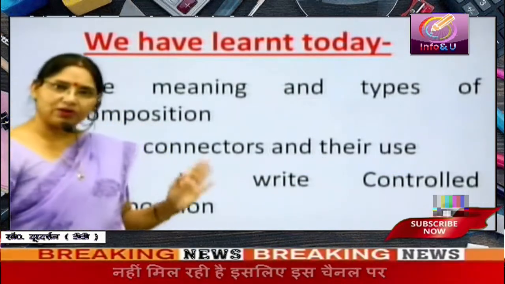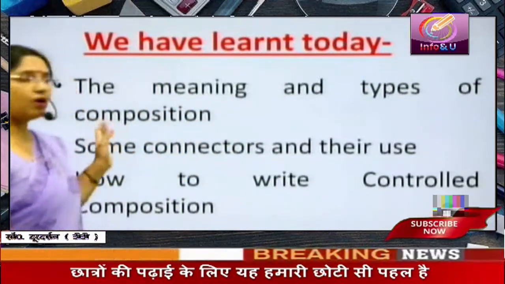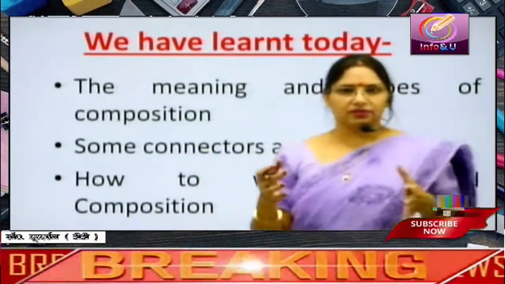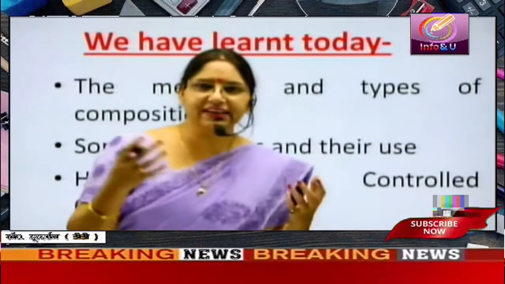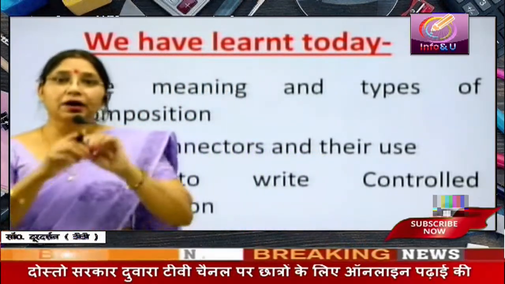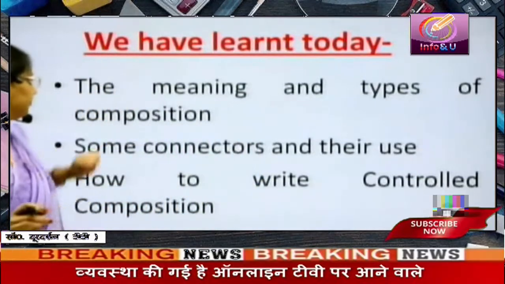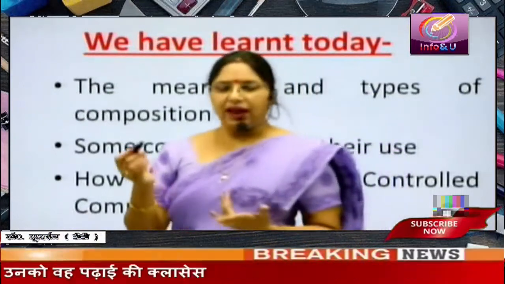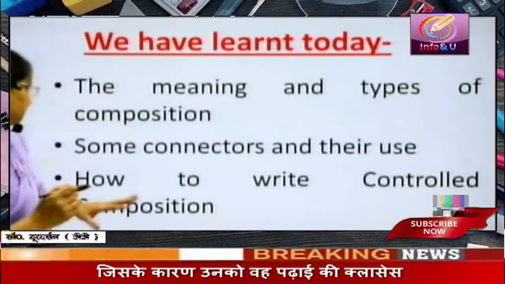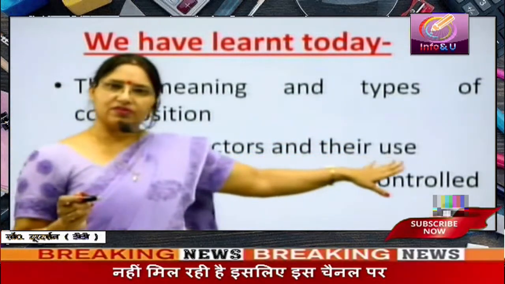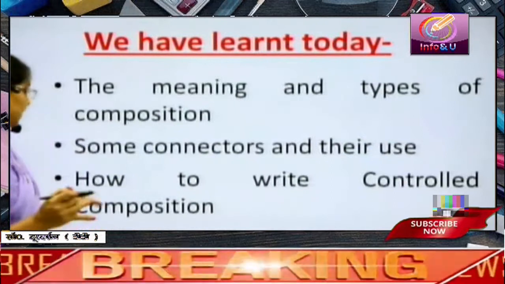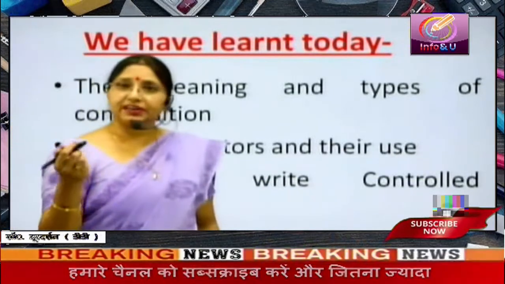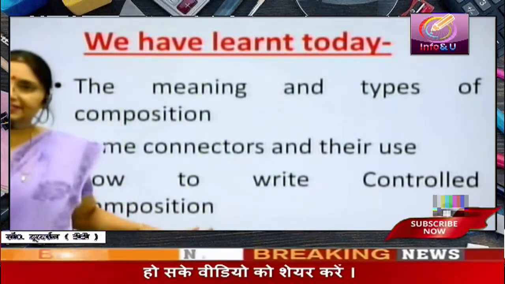Now let us see what we have learned today. The meaning and types of composition. We learned the meaning of composition. What is the meaning of composition? Putting together different words and sentences in coherent form so as to make a complete meaning. This is called a composition. And types of composition, I told you, there is narrative, descriptive, expository and argumentative types of writing. Some connectors and their uses, we learned connectors, we use them in fill in the blanks. How to write controlled composition. We attempted controlled composition also. I hope you understood the lesson very well.